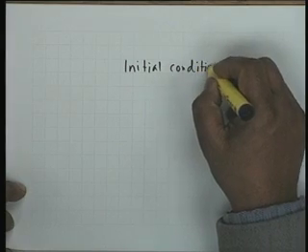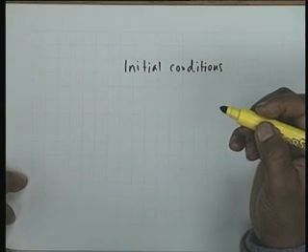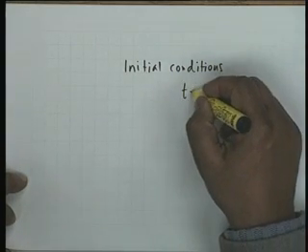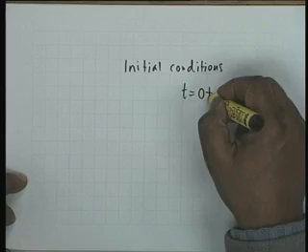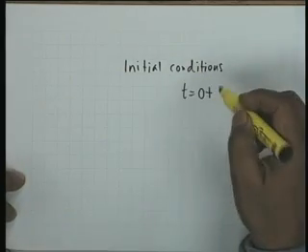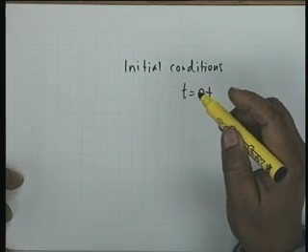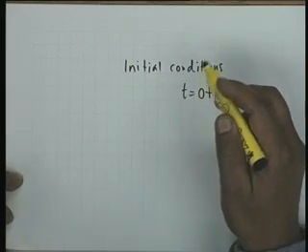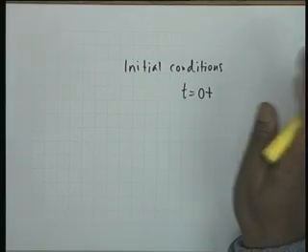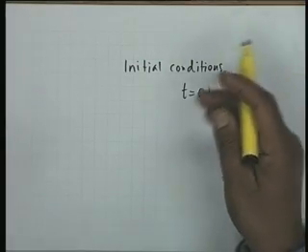And as I told you, initial conditions are conditions at t equal to 0 plus, not at 0 minus. For solving a set of differential equations, the initial conditions have to be evaluated at t equal to 0 plus. This can be done in two ways, either from physical considerations or from the differential equation itself.